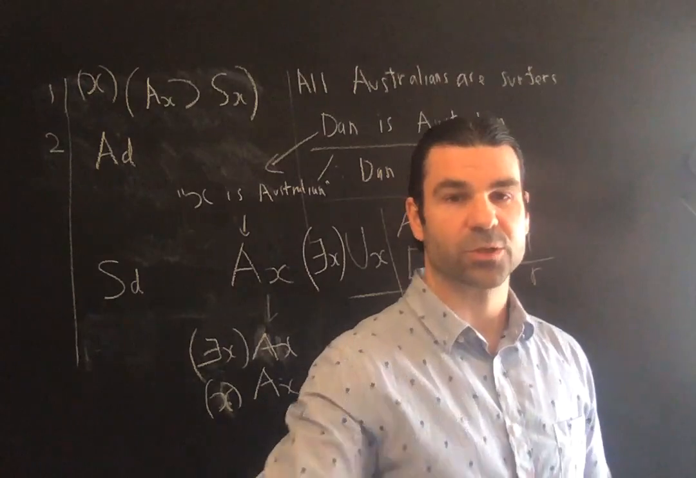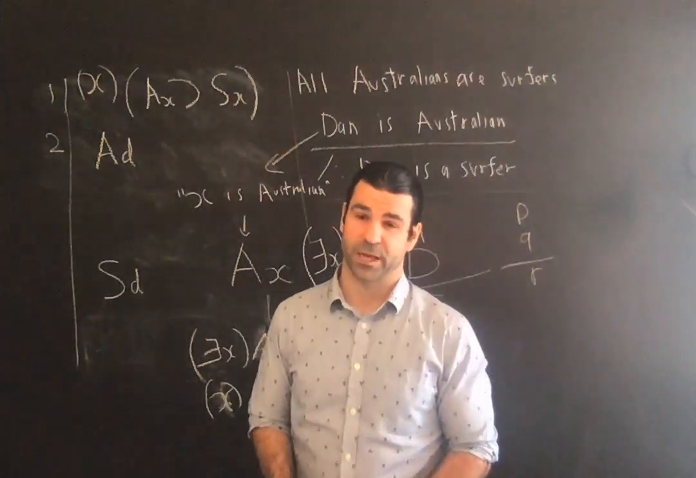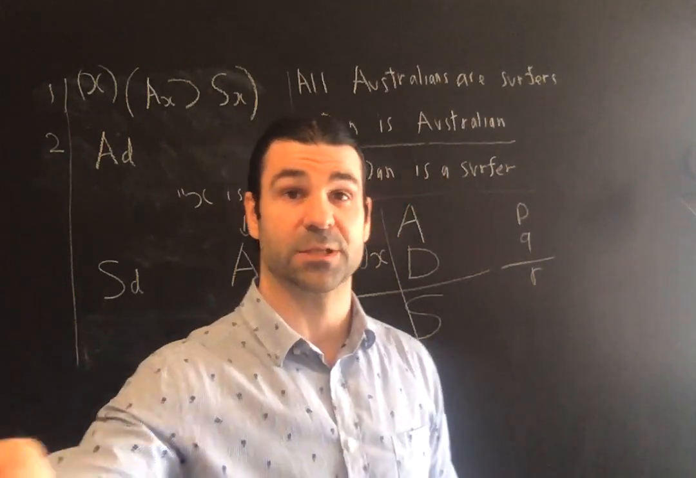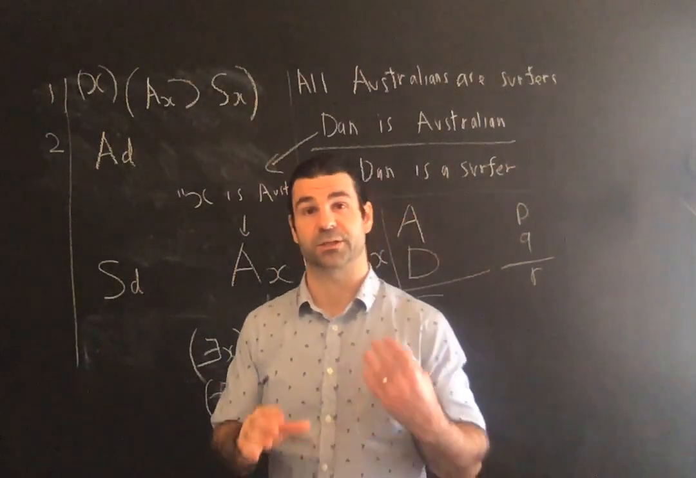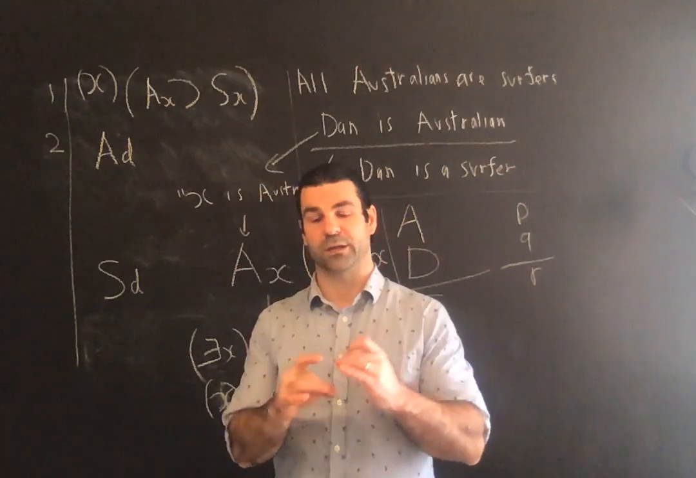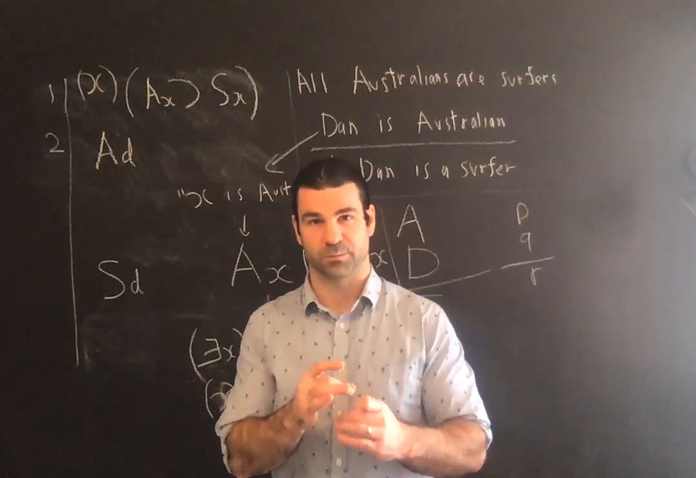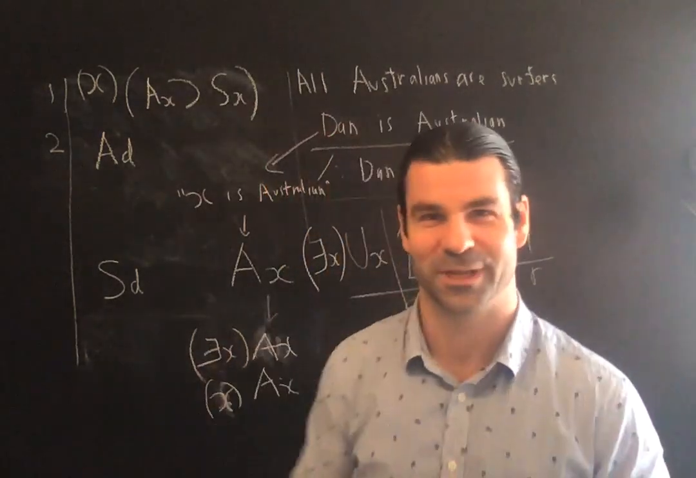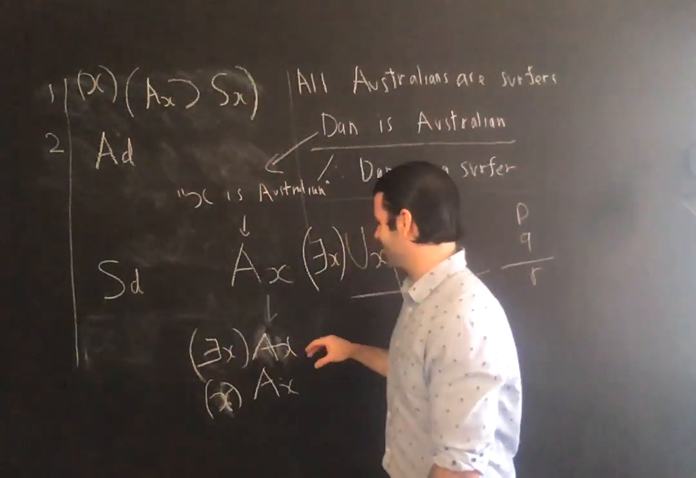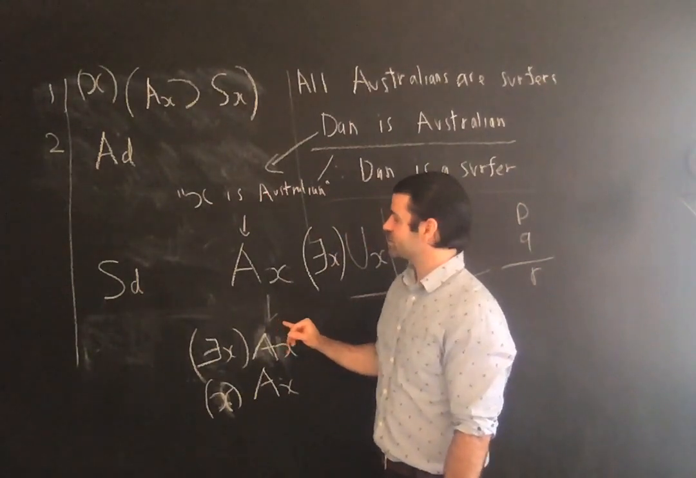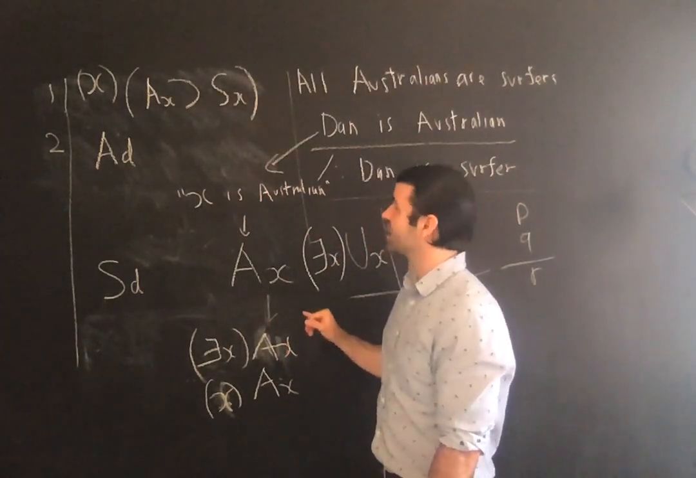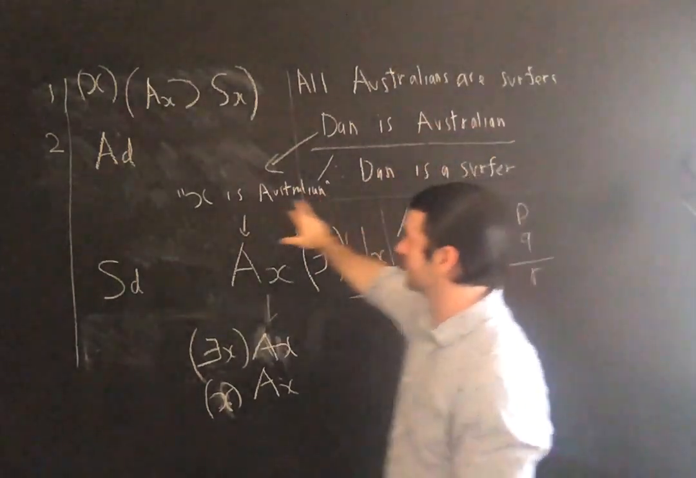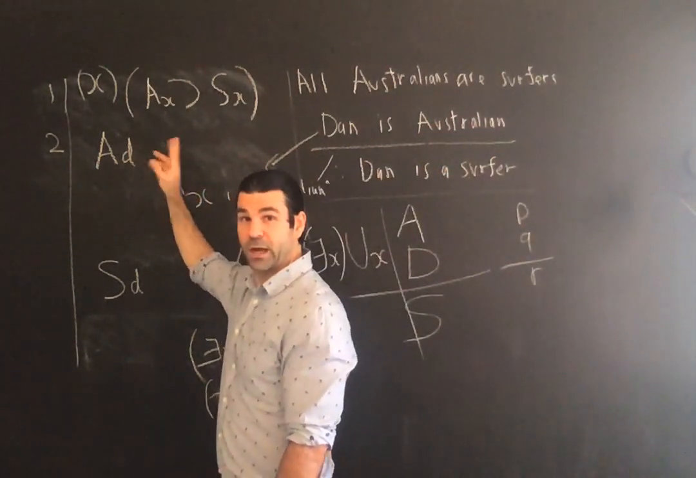So the definition of a categorical proposition is a statement which has a subject and a predicate and expresses an inclusion or exclusion relation between the subject and predicate, something like that. We'll get that right when we get to Unit 12. Okay, so back to this argument. Dan is Australian, that's our symbolization of that.